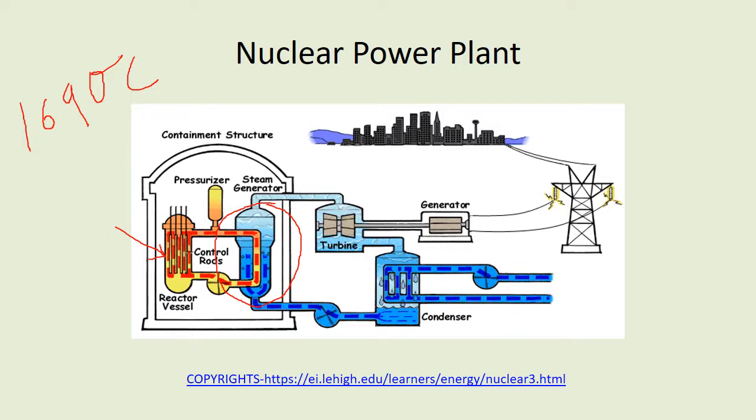Next, the disadvantage is the disposal of the product. It's very difficult. The second is the temperature. If you see here, the temperature is quite high, so that also produces a huge amount of heat energy.